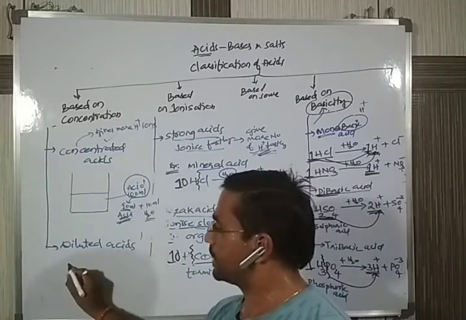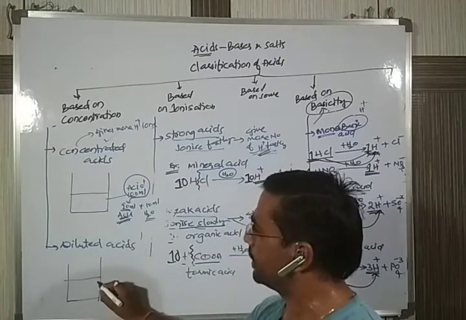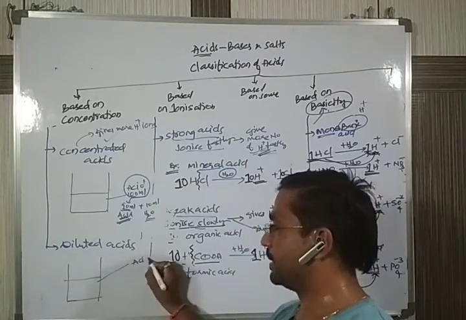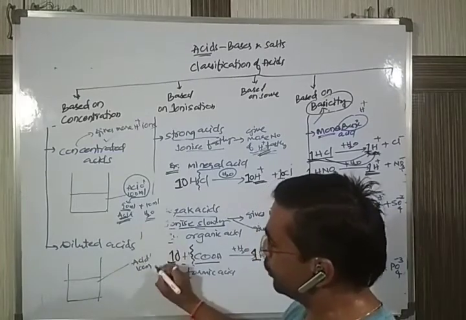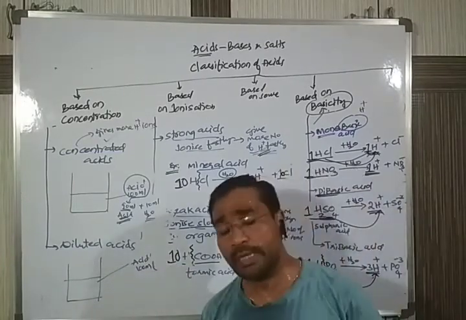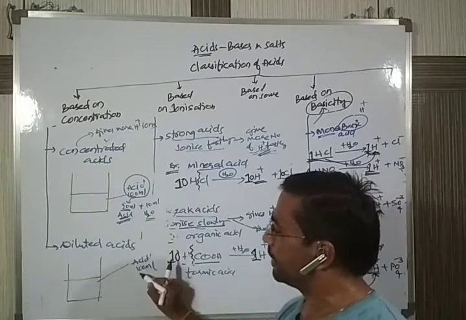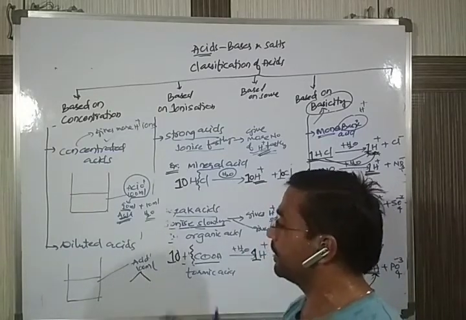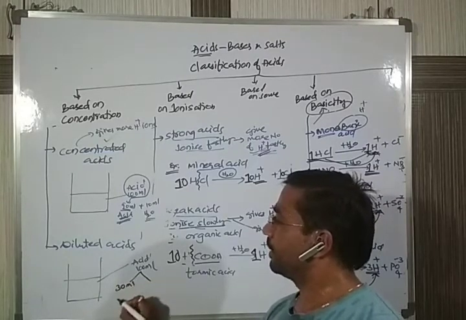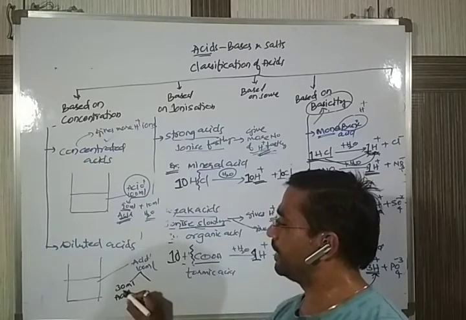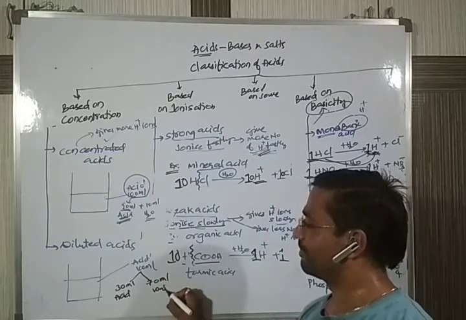I'll give a second example. In another beaker, we take the same type of solution, another acid of 100 ml. When you check its composition, it contains 30 ml acid and 70 ml water.